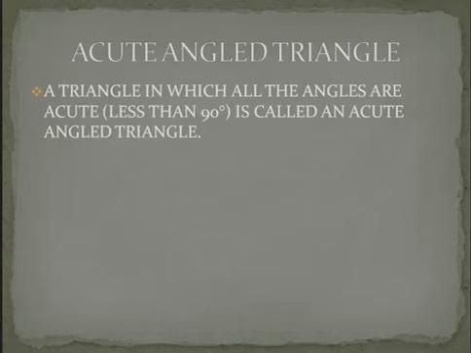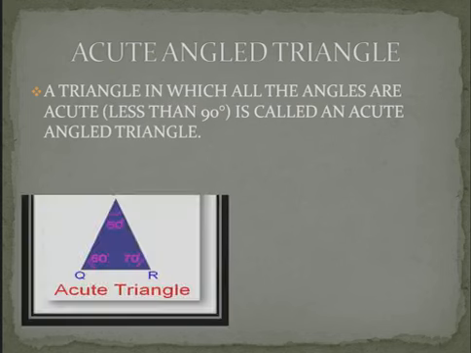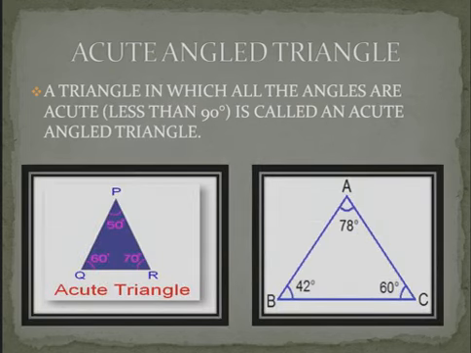A triangle in which all the angles are acute, that is, they are less than 90 degrees, is called an acute angled triangle. For example, in triangle PQR, all the angles, that is angle P, angle Q and angle R, are less than 90 degrees. So, this is an example of acute angled triangle. Also in triangle ABC, all the angles are again less than 90 degrees. So, this is also an example of acute angled triangle.